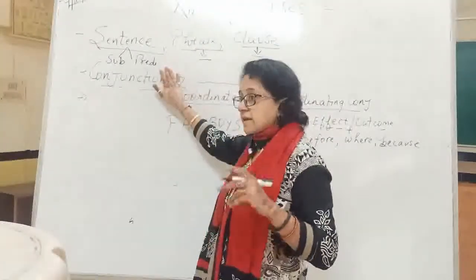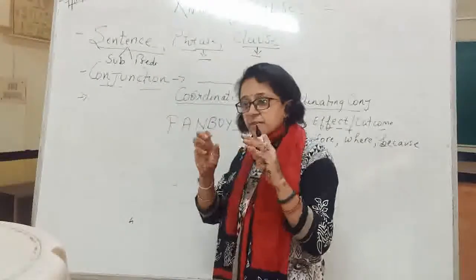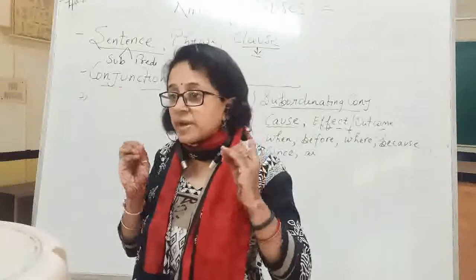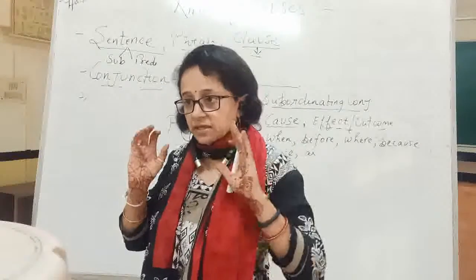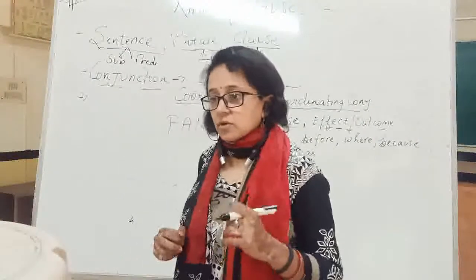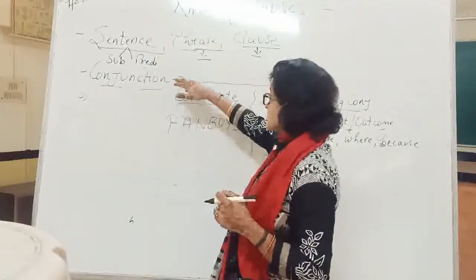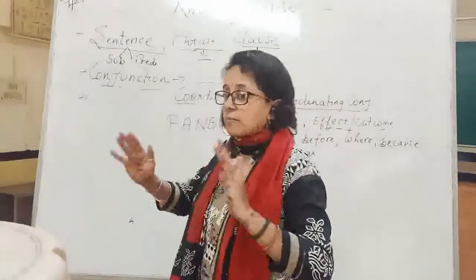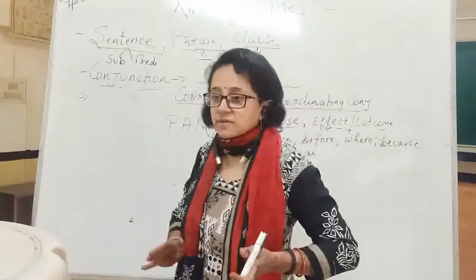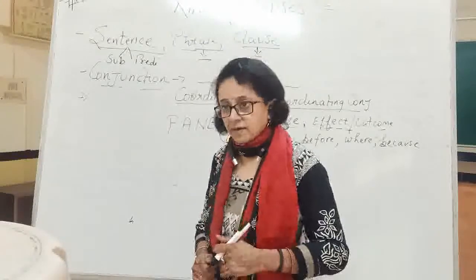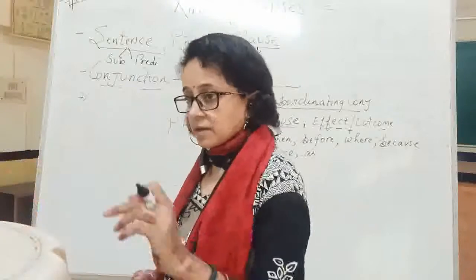But in a sentence we are sure that whenever we frame any sentence, it always has meaningful words. But for a clause, it may or may not. It's 50-50 that it may have meaning or it may not have meaning. Understood? Clear now?